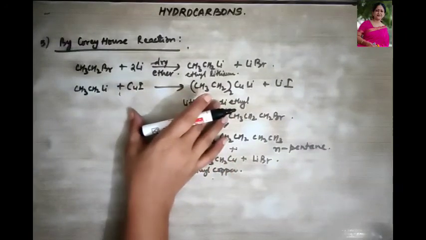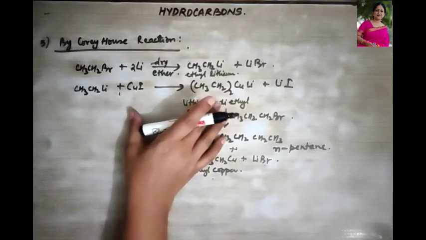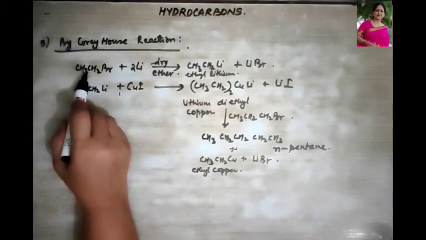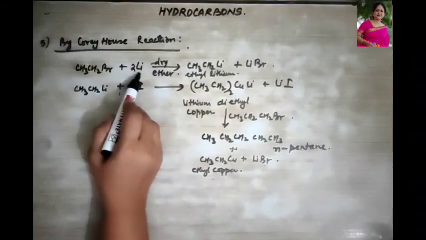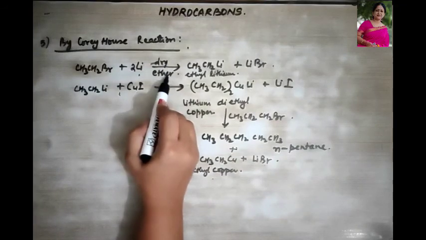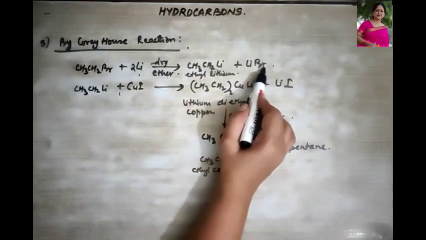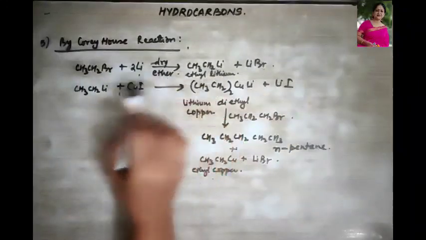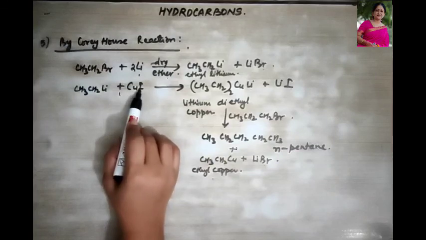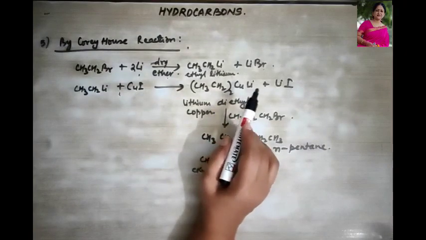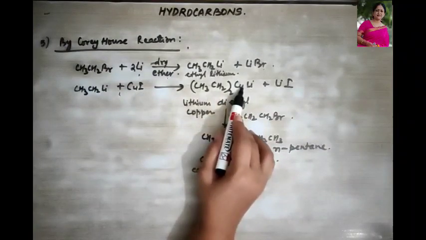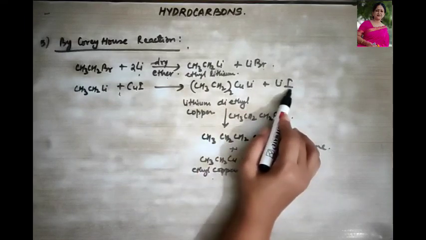So what did we study in Corey-House reaction? We took an alkyl bromide or ethyl bromide. When treated with lithium in the presence of dry ether, it gave us ethyl lithium and lithium bromide. This ethyl lithium, when treated with copper iodide, further gave us lithium diethyl copper, right, and lithium iodide.